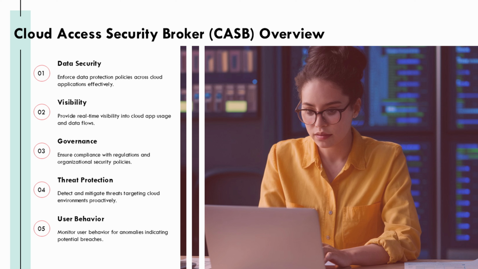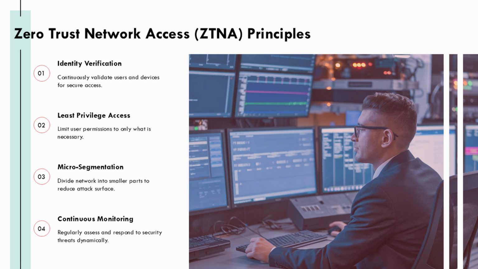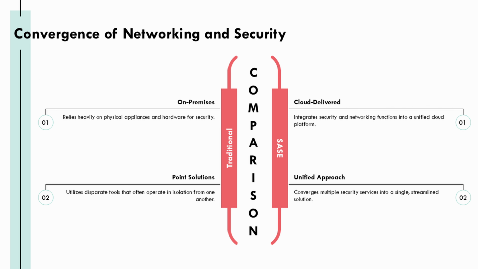This convergence addresses the limitations of traditional security models that relied on on-premises appliances and disparate point solutions which struggled to provide the agility, flexibility, and comprehensive protection required for modern distributed enterprises.